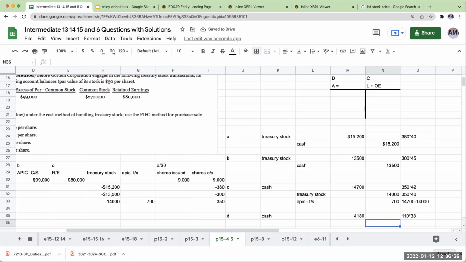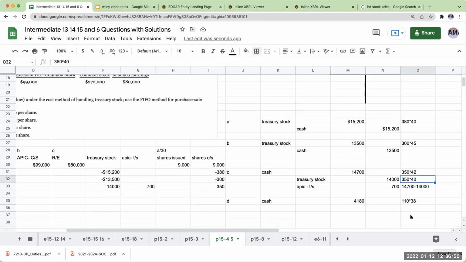So when it comes, though, to my credits here for the treasury stock, what do I need to do? Well, up here, I had 380 shares. I assigned at 40. I've already assigned 350 for these.